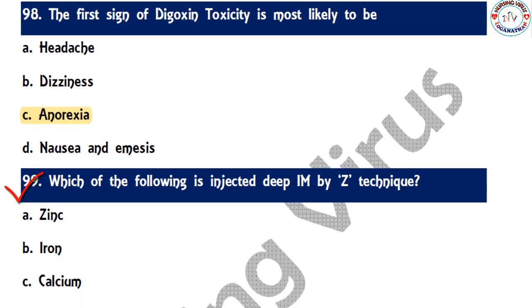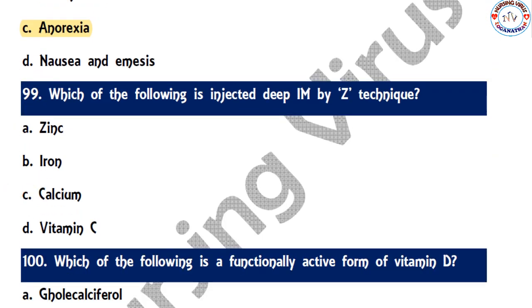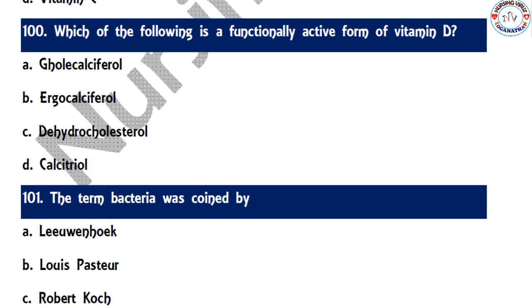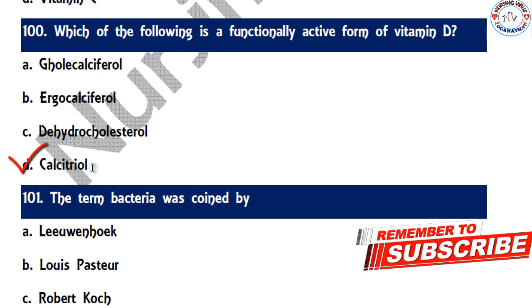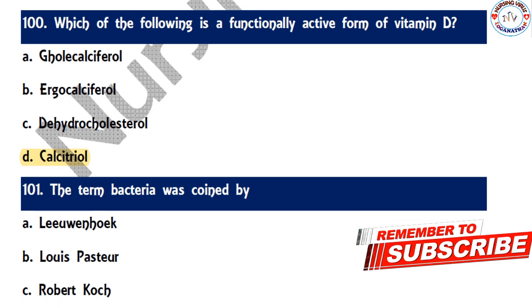So the next question, which of the following is injected deep IM by Z technique? Zinc, iron, calcium, and vitamin C. So commonly the iron can be given with that Z technique of IM injection form. So next one, which of the following is the functionally active form of vitamin D? So the correct option is calcitriol. So that is the common thing used to be given or prescribed for the patients.